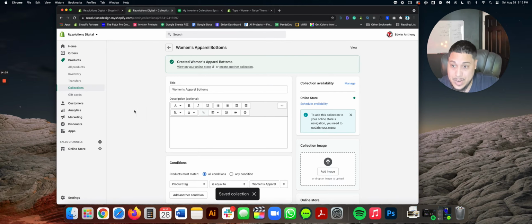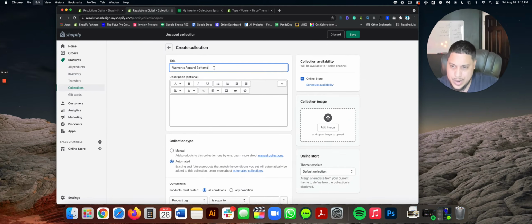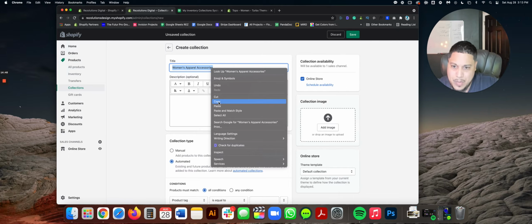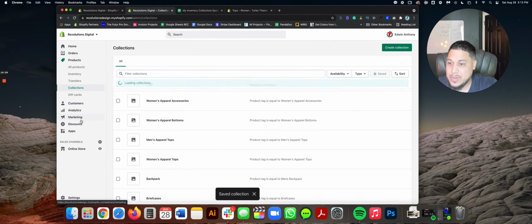Accessories, all right? So I'm gonna go right here to collections. I already have a habit on this, so let's go ahead, and I have something in the clipboard right there, and I'm going to type here accessories. Okay, I'm going to triple click on that. I'm going to press copy, right here, paste, save. Now let's take a look at all these collections that we've just created.